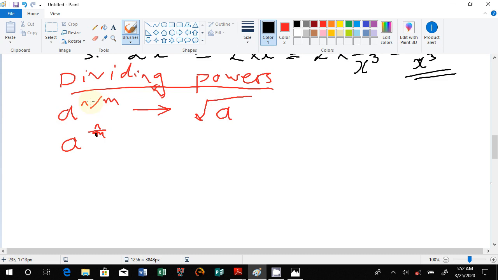But the power on the base, the one which is down, comes on the outside. Then the one which is on top, you maintain it there. And that expression is the way we deal with these powers.